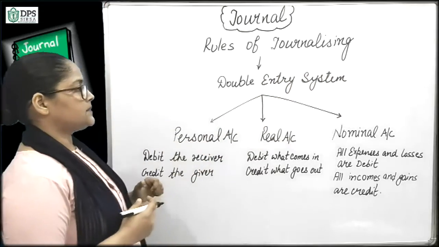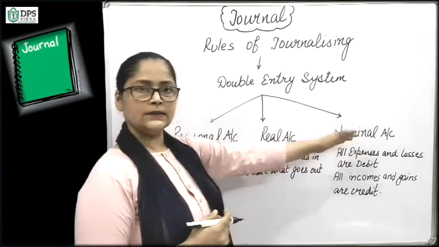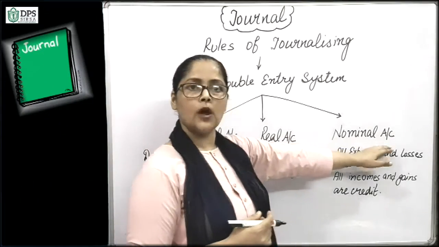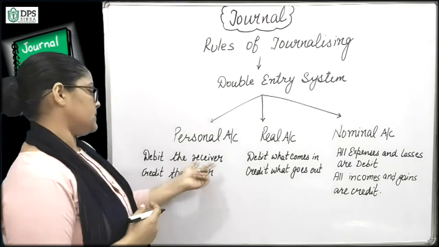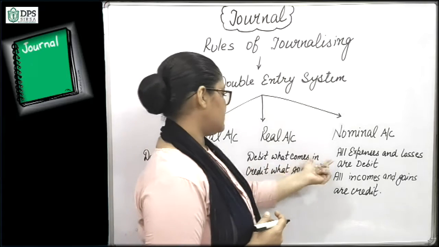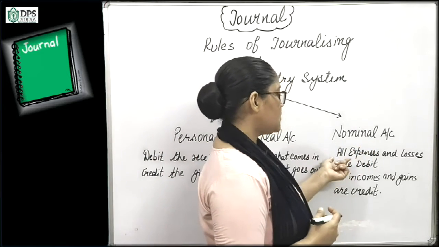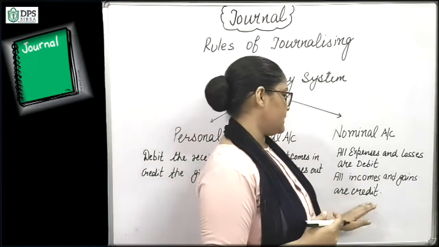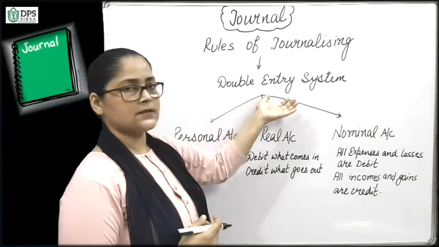According to the double entry system, we define the types of account into 3 categories. First is personal account, then real account, then nominal account. The personal account says debit the receiver, credit the giver. Real account says debit what comes in, credit what goes out. And nominal account says all expenses and losses are debit, all incomes and gains are credit. So these are the rules of the double entry system.